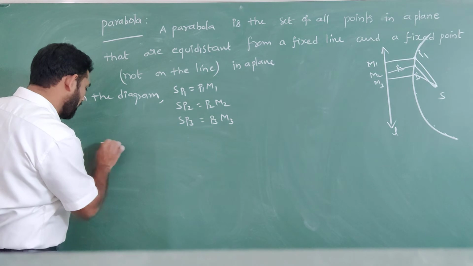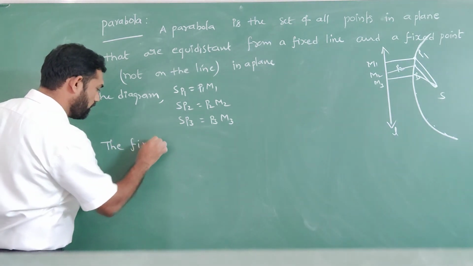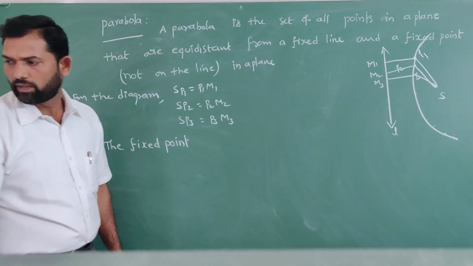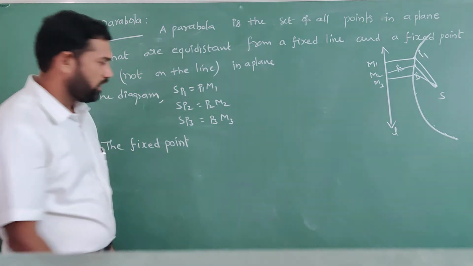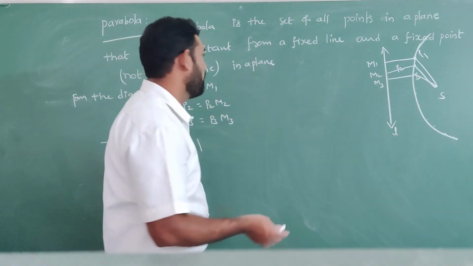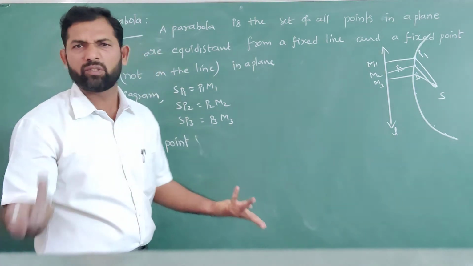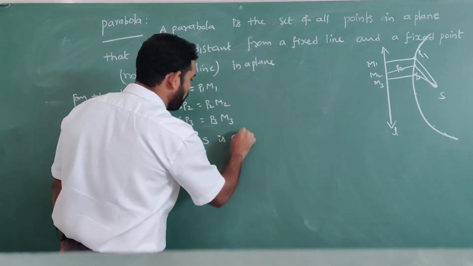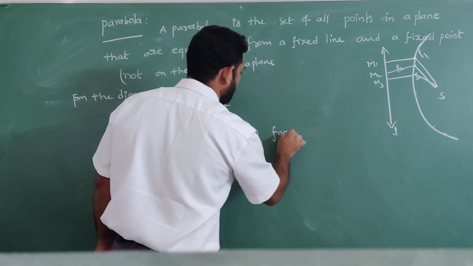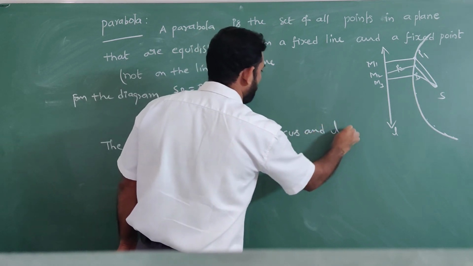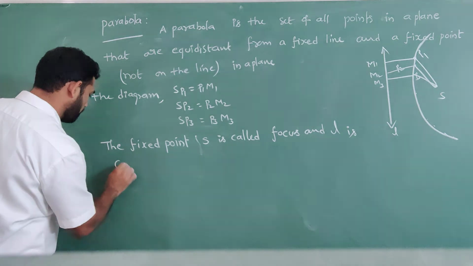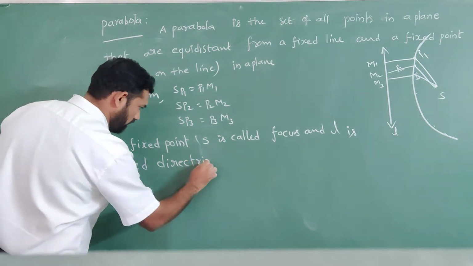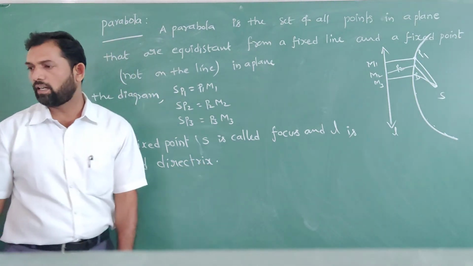Here the fixed point, S or F, that is your choice, is called the focus, and L is called the directrix.